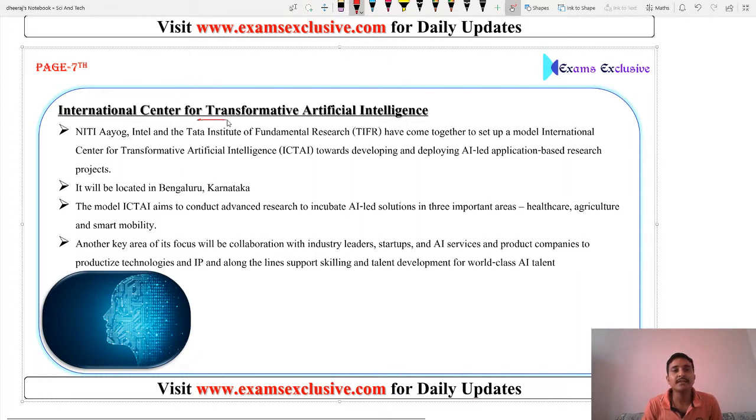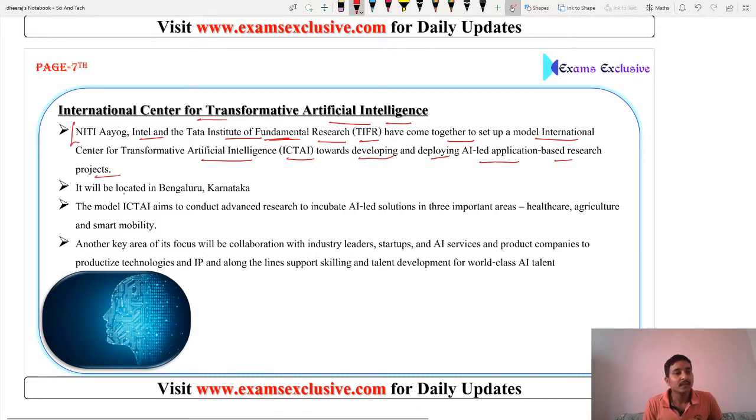So, the International Center for Transformative Artificial Intelligence. The first one is NITI Aayog, Intel and the Tata Institute of Fundamental Research, that is TIFR, the most famous institute in India, have come together to set up a model International Center for Transformative Artificial Intelligence, that is ICTAI, towards developing and deploying AI-led application-based research projects. So friend, it will be located in Bangalore in Karnataka.